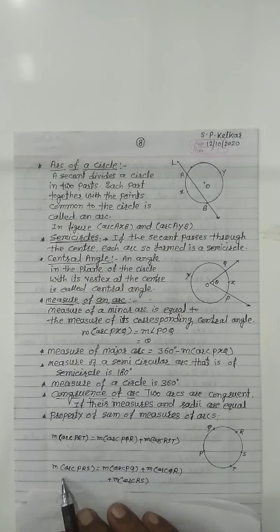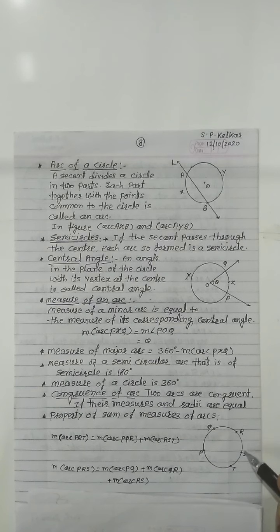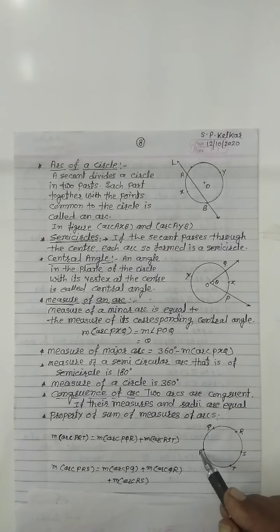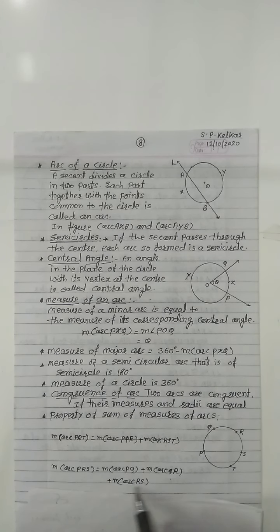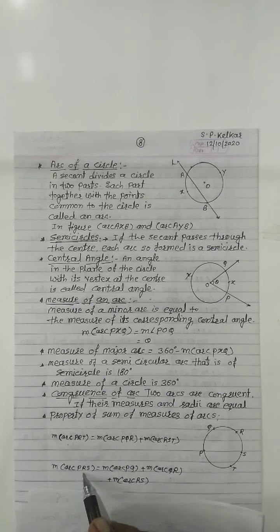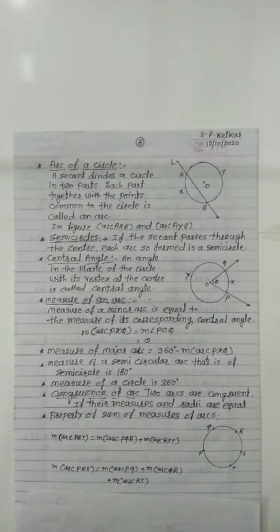Then we write down another example. Measure of arc PRS. See, PRS means starting from P, goes through R to S. Now this arc is equal to the measure of arc PQ plus the measure of arc QR plus the measure of arc RS, means the sum of the three arcs is equal to the measure of this arc. In this way we write down the property of the sum of arcs.